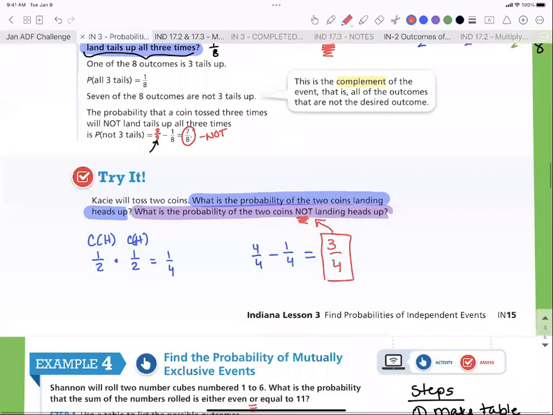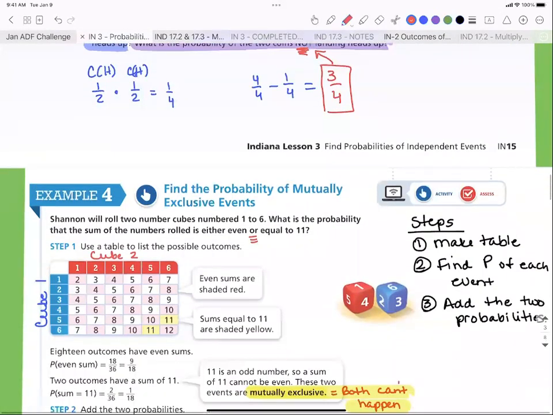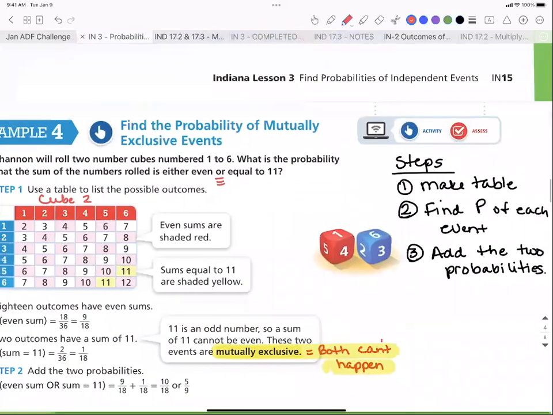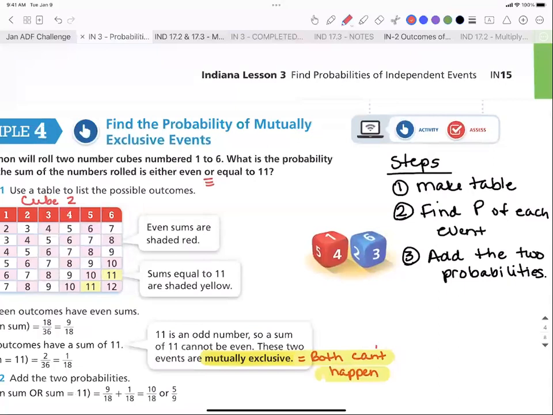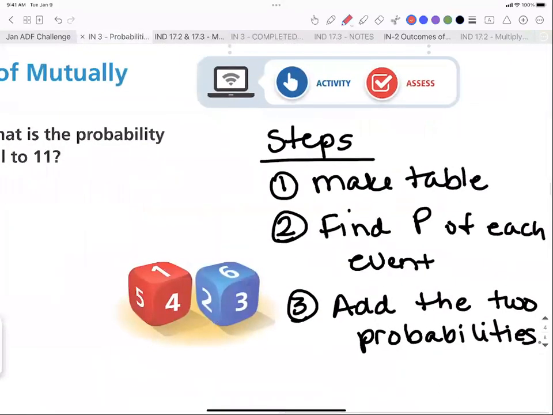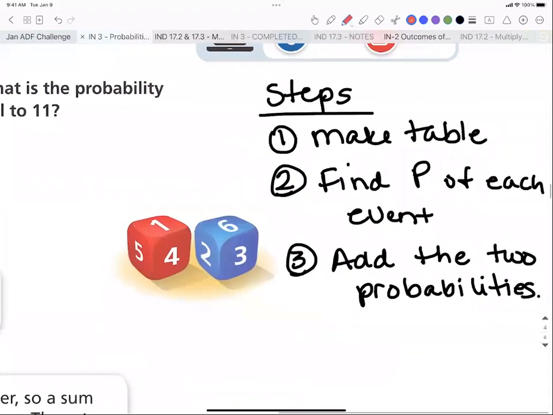All right, very good. Now we're going to move on to example 4. So turn the page to Indiana 16, and please make sure you're at the top of the page. Earlier today, I had people on example 5 when I was on example 4 because they look so much alike. So just be very mindful that you are on example 4. And I want you to take a minute over here where I've got mine to write the steps. So everybody right now should be writing. I'll zoom in on it here. Everybody should be adding this right here to their notebook.